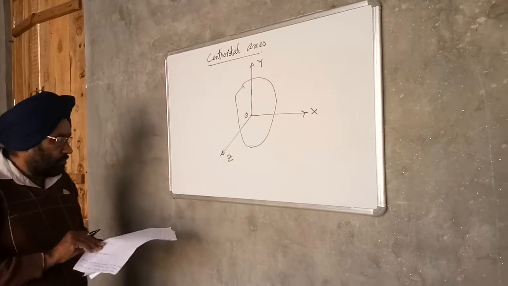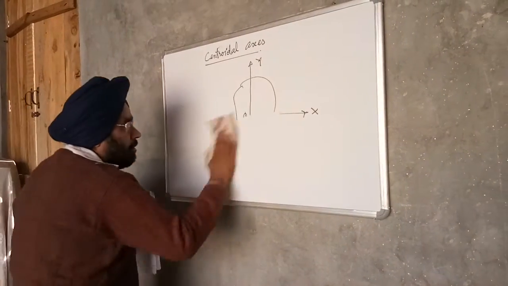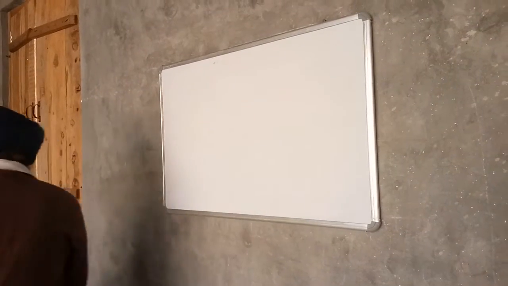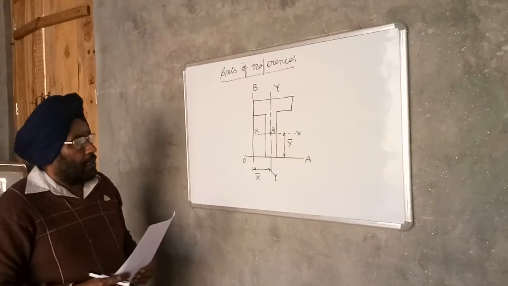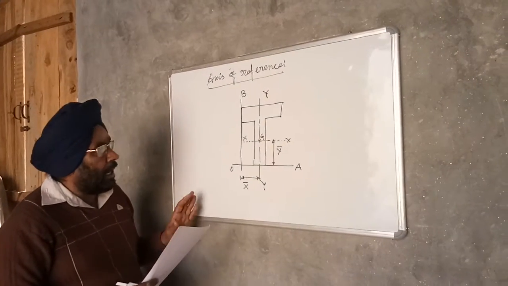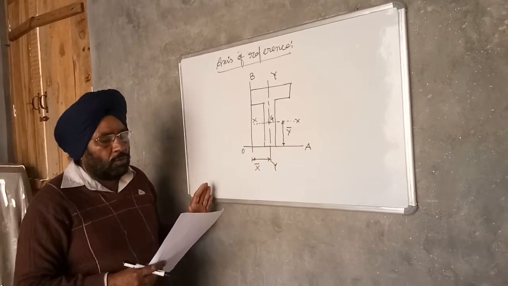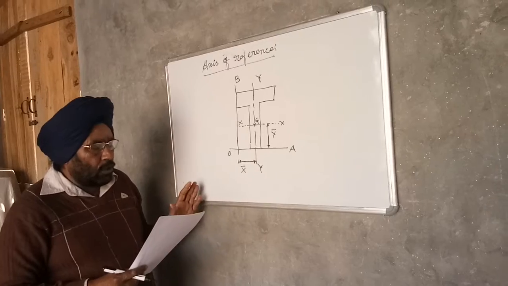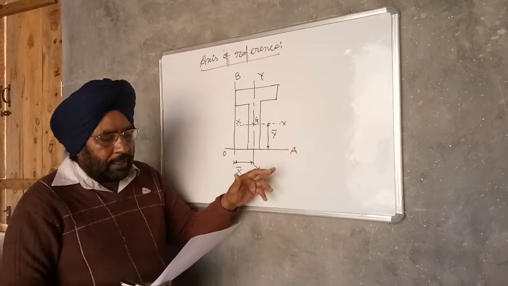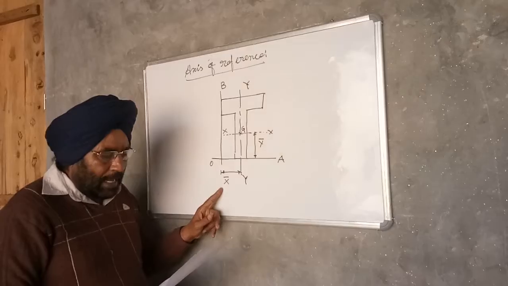So next is axis of reference. The CG of a plane figure is always determined with reference to some assumed axis known as axis of reference. The axis of reference of a plane figure is generally taken as the lowest line of the figure for determining y bar and the left line of the figure for determining x bar.